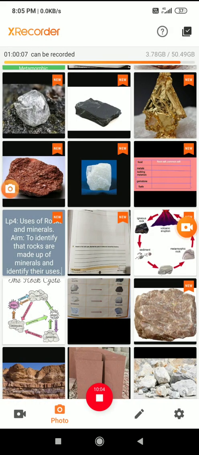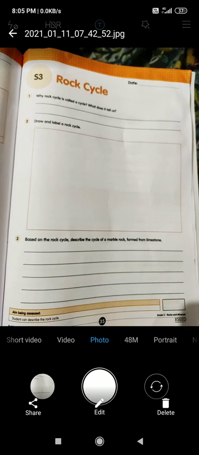Now what you have to do: open your volume 3, page number 35, and write today's date. Why is the rock cycle called a cycle? What does it tell us? That you have to write. Second, from the content book you can see the picture, and you have to draw the rock cycle diagram here. Based on the rock cycle, describe the cycle by which marble rock is formed from limestone.